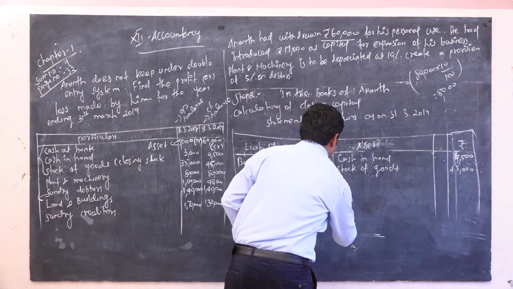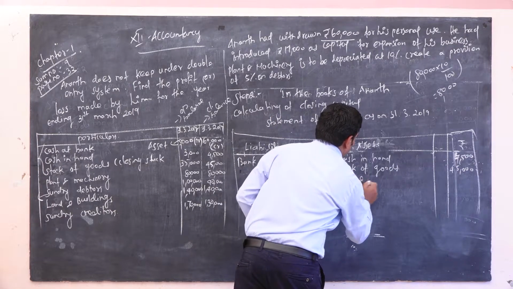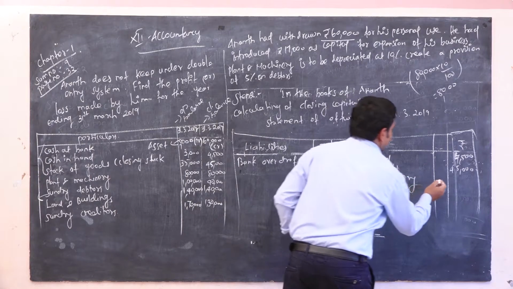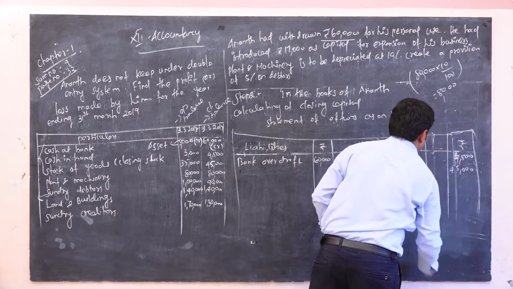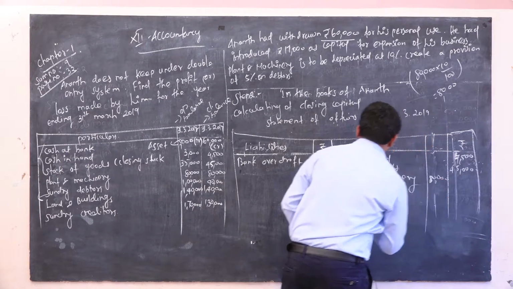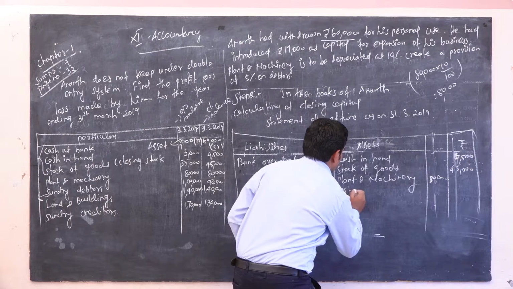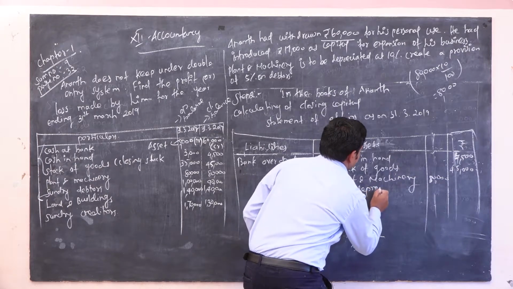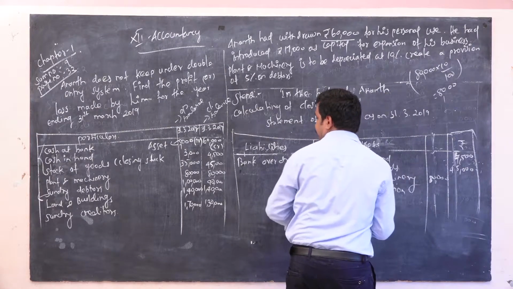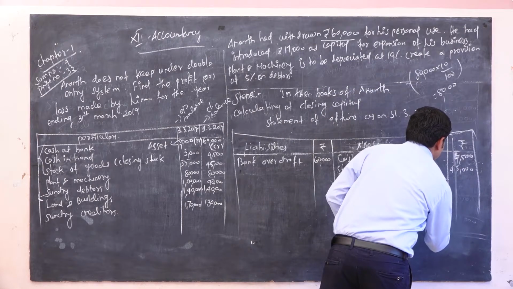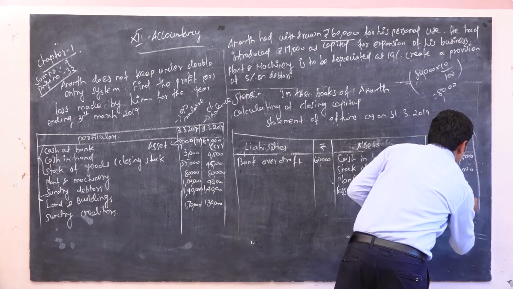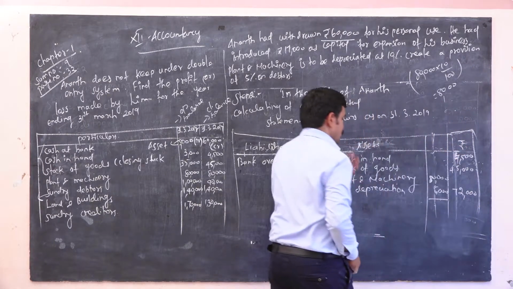So plant and machinery 80,000 less depreciation 8,000, so we will get 72,000.